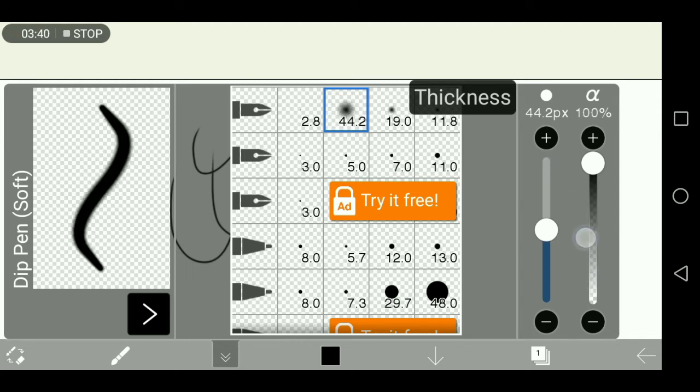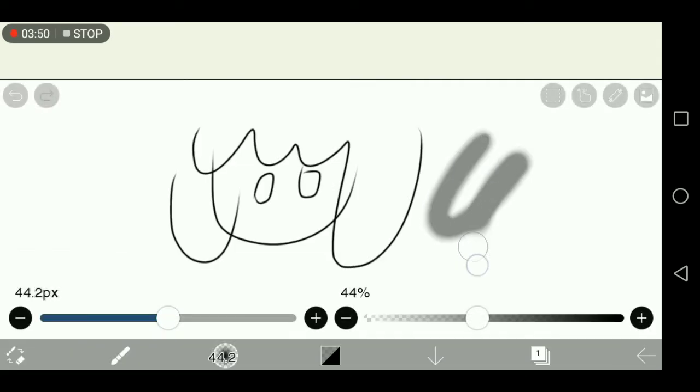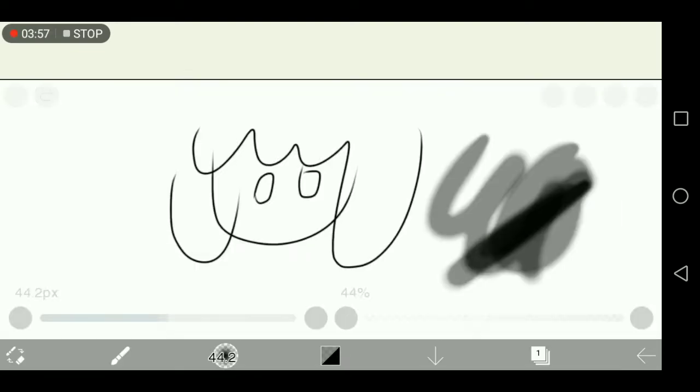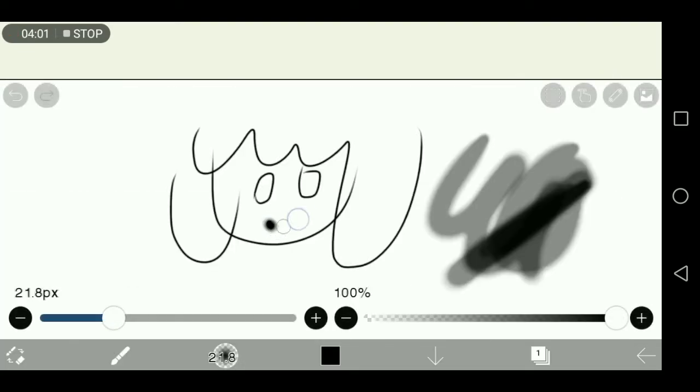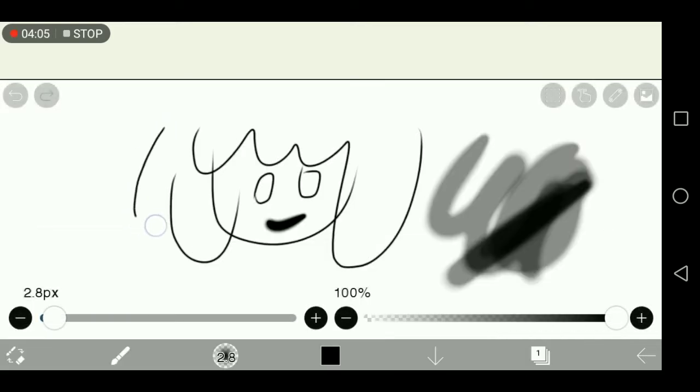And also this one is the opacity, and basically it just changes the opacity of the brush. So if I use that, see, it's kind of grayish, but then if I layer it, it's darker and darker. And let's go back, and then let's draw the lips. There, she has thick lips. Oh, I want to go back to the other brush. Okay, and there, and then there.